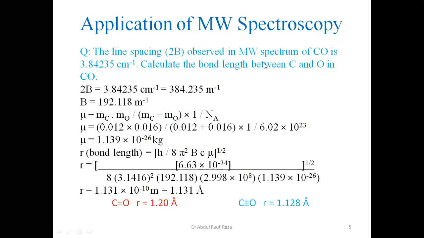Looking at the microwave spectrum, we can calculate the bond length. This is the procedure. You must remember that microwave gives us R, the distance between the two nuclei having a dipole. So this is very important. This is how microwave works.